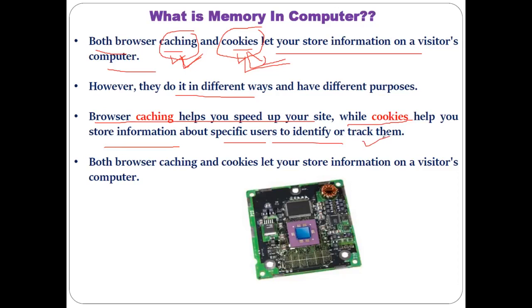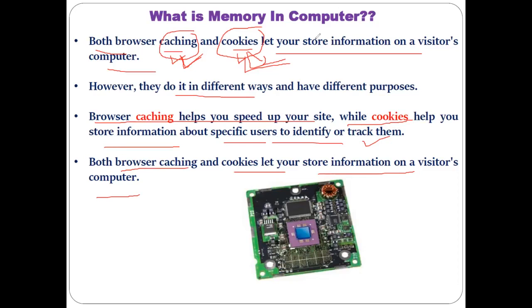Cookies store information related to the user, its ID, its password, etc. So both browser cache memory and cookies allow us to store information on the visitor's computer.